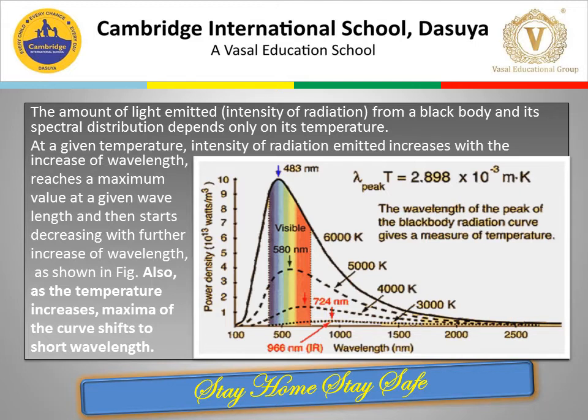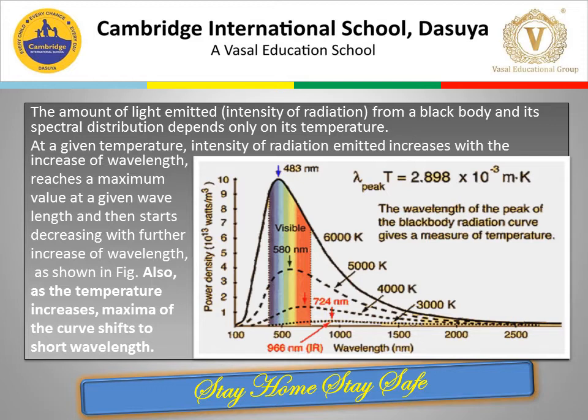Also, as the temperature increases, the maxima of the curve shifts to shorter wavelength. You will notice that as we are moving from 3000, 4000, 5000 to 6000, increase of temperature is there.